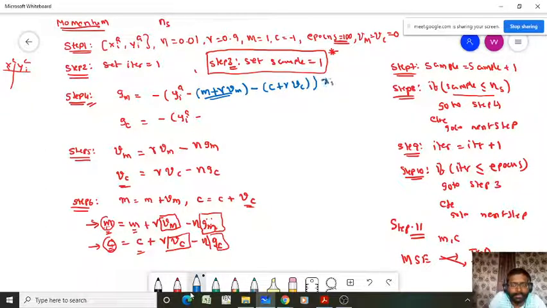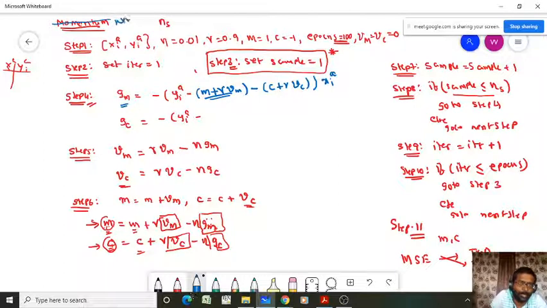Into xi. So instead of m and c, we consider m plus gamma into Vm and c plus gamma into Vc. That means we are calculating the gradient of the loss function with respect to the model parameter m at an approximated value in the next iteration, not in the current iteration. That's what we are doing in the Nesterov accelerated gradient. It is not momentum now.